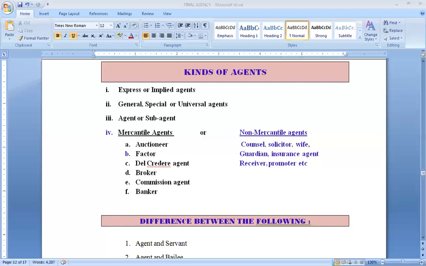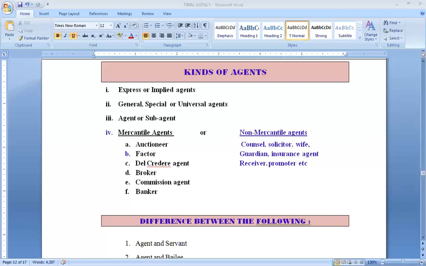Now, another person I have appointed to look after my business in my absence. So he will be doing each and everything which is regarding my business. So he will be a general agent. Third one will be universal agent. Universal agent is the one who will be doing certain acts on behalf of the principal, which are business transactions or which are his non-business transactions. So his personal task or his business task, all will be handled by the universal agent.